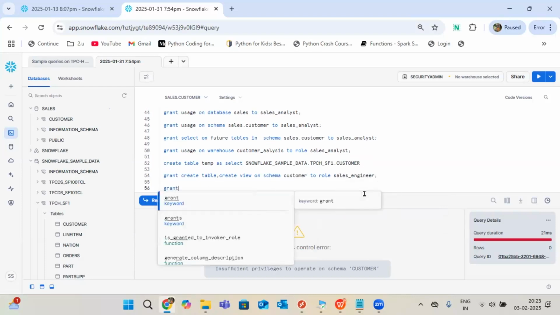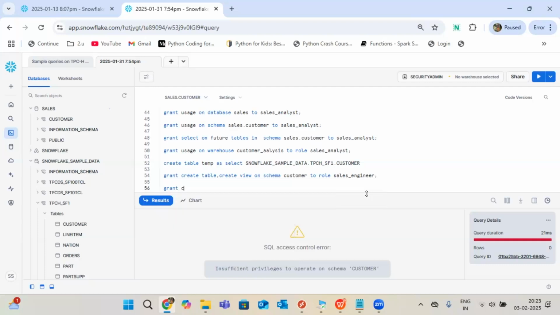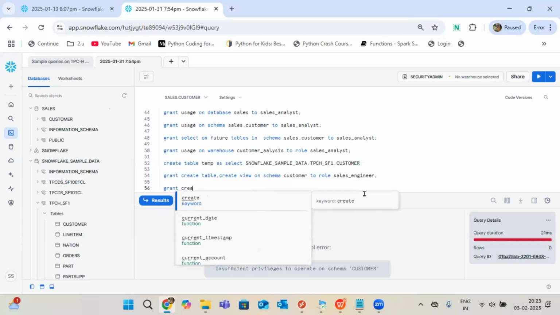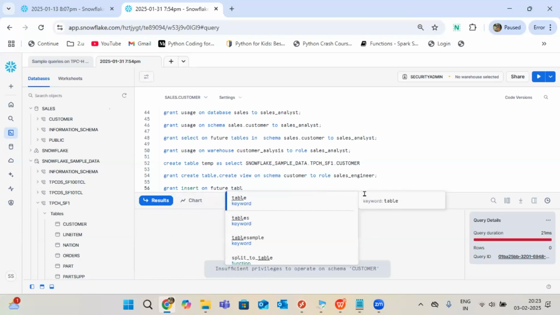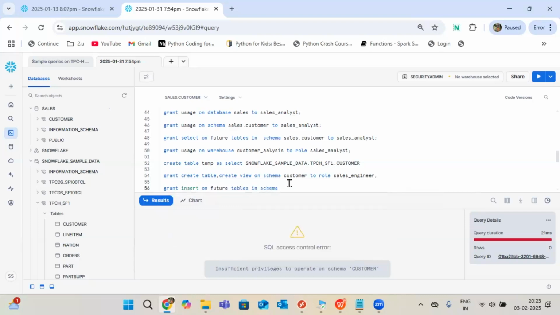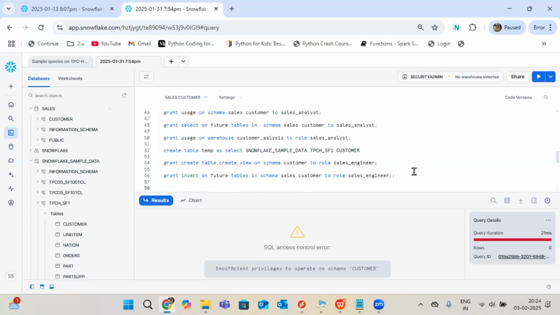Again, one more grant of privileges. If you create the table, you should have insertion also, right? You should be able to insert the data also. For example, grant insert on future tables. Right now I don't have any table, but in future I will have tables, and in future I can insert the data, on sales.customer to the role. Got it? What am I trying to do here?